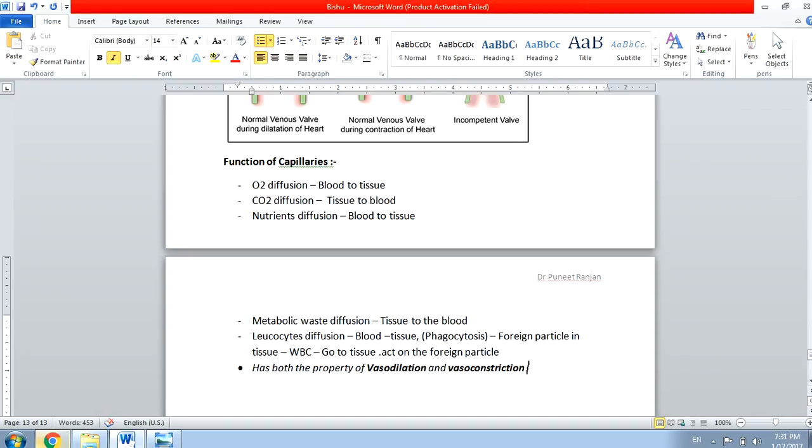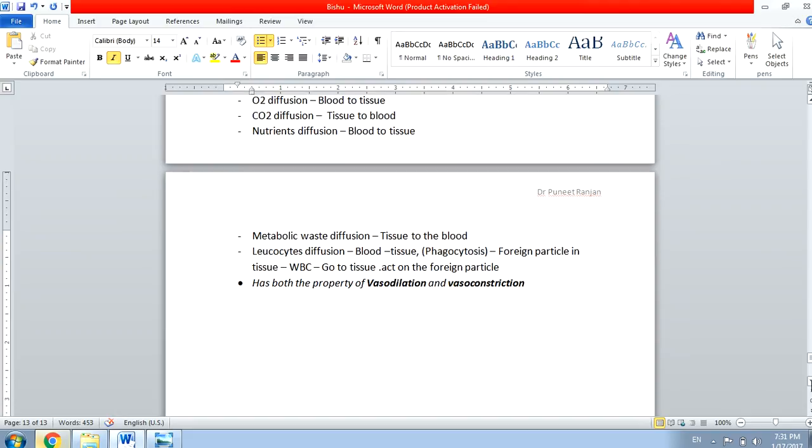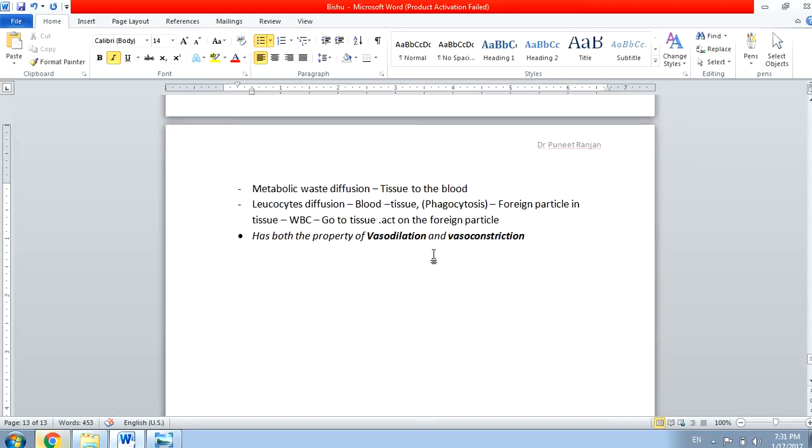I hope you have understood the function of capillaries. Then one more thing is there. The capillary has both the property of vasodilatation and vasoconstriction. Remember, vaso means blood vessels.